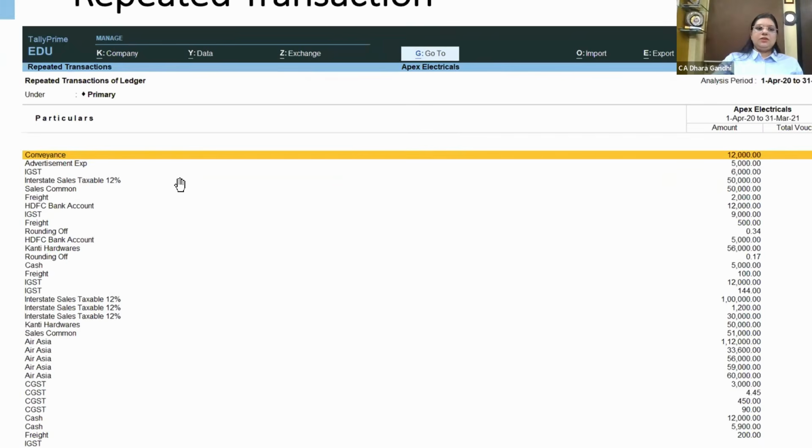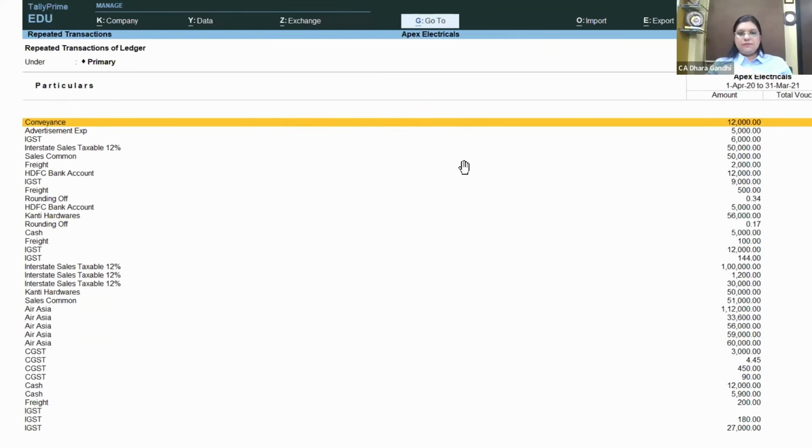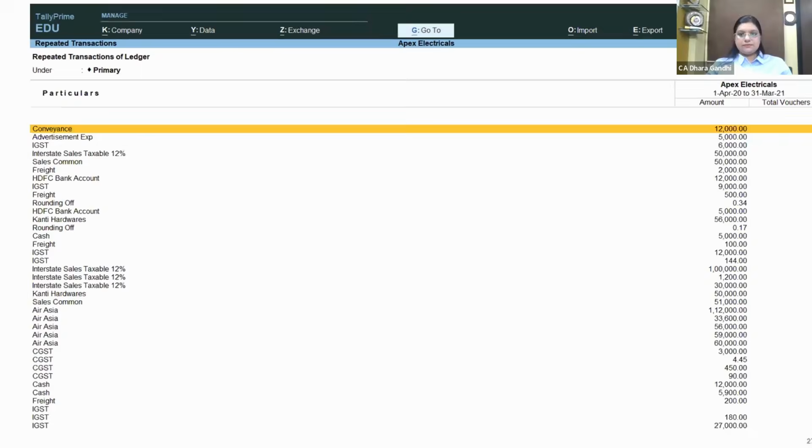We can't question these repeat transactions outright, but we can definitely check certain vouchers on a sampling basis, asking why there are repeat entries on the same dates. Is there any specific contract? Is proper TDS deducted on this specific ledger? So this is just informative material available while conducting the audit.